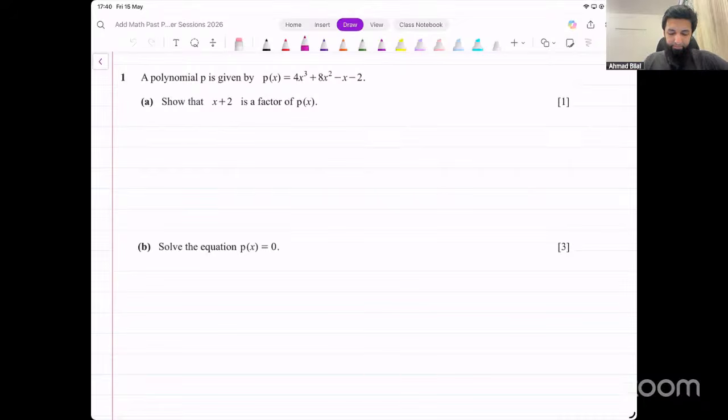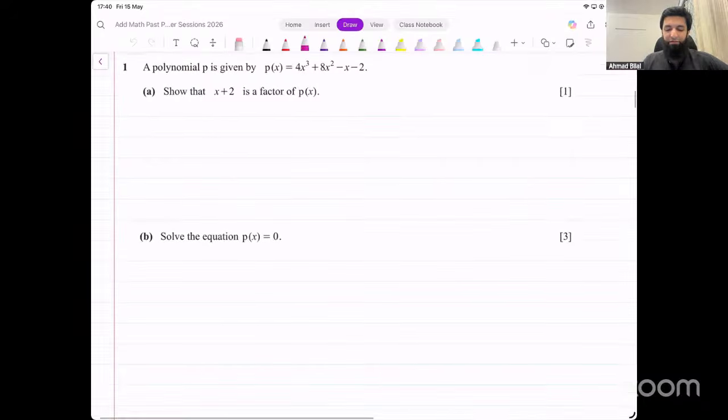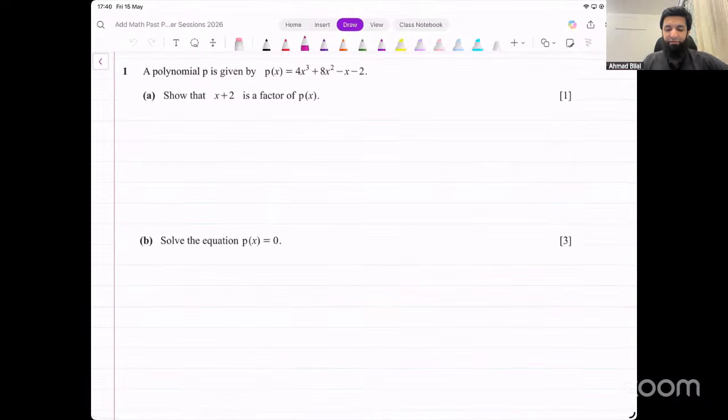The first question: a polynomial p is given by p of x equals 4x cubed plus 8x squared minus x minus 2. We need to show that x plus 2 is a factor of p of x. Now, it's a linear divisor, x plus 2.